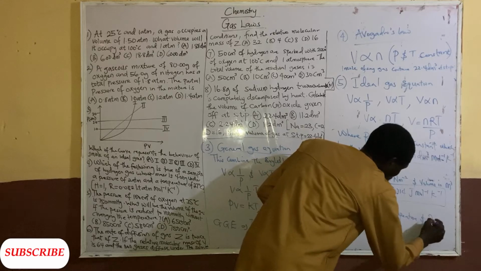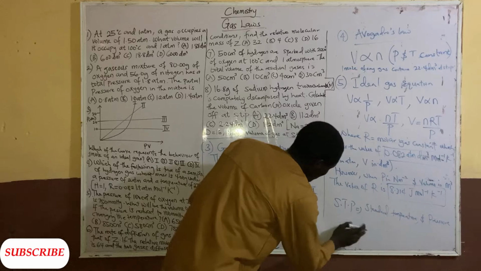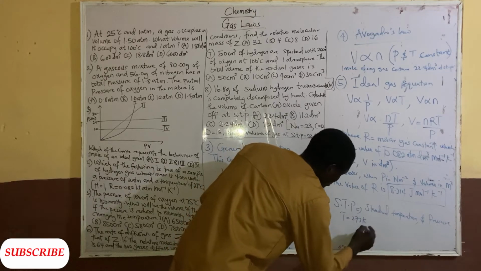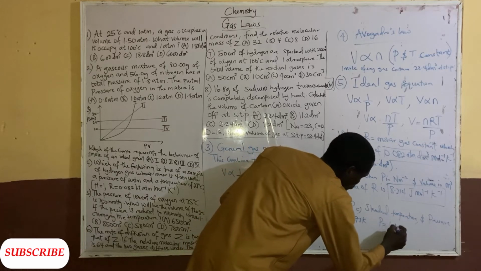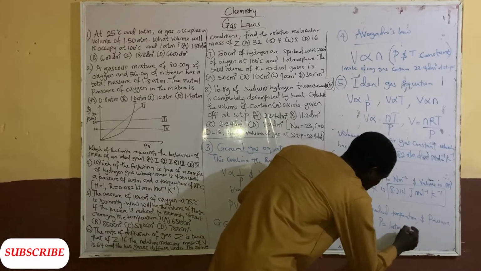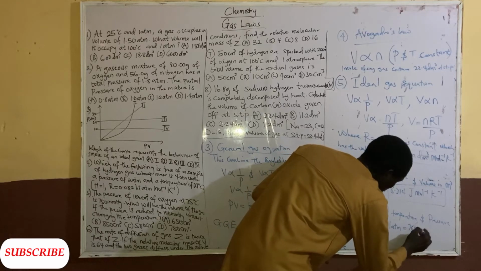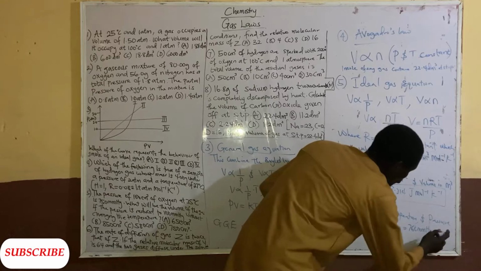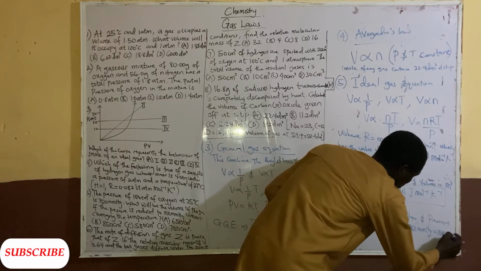At standard temperature and pressure, T is 273 Kelvin. Pressure is 1 atmospheric pressure, or 760 millimeter mercury, which is also equivalent to 101325 Newton per meter square.